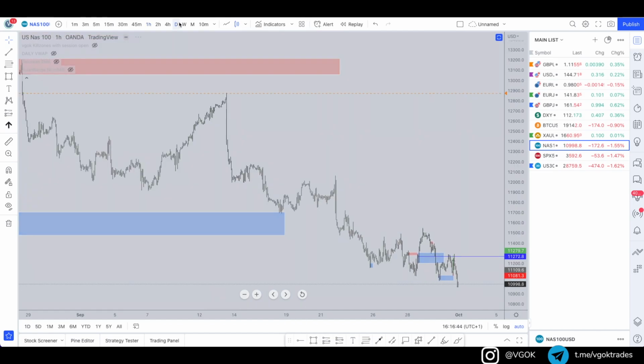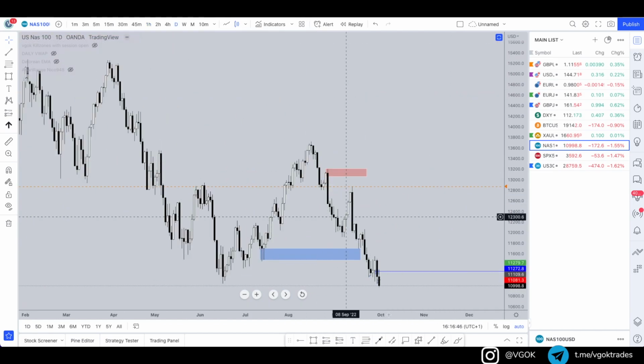Looking on the higher time frames, we can see how bearish it really is, especially Nasdaq. It's gone below this low. This break of structure to the upside didn't really mean anything. It was just a retracement of this major impulse. So as you can see, it's continued to go downwards.